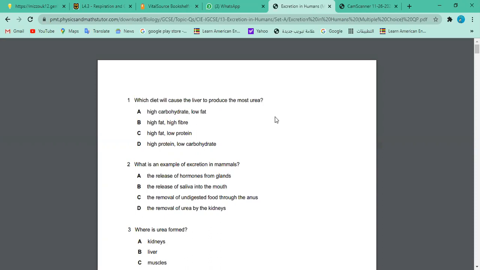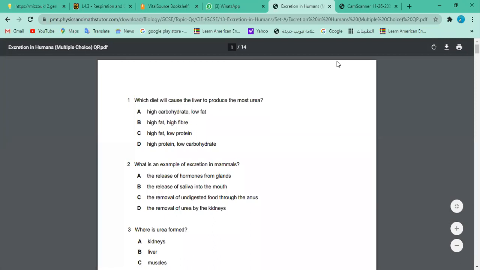Which diet will cause the liver to produce the most urea? So then you need to understand exactly how urea is produced and what is needed for the production of urea. Okay, so option A is high carbohydrate and low fat. And now they have mentioned high fat, high fiber, high fat, low protein, high protein, low carbohydrates. Yes, Hala? Yes, go ahead, Hala. You want to explain?